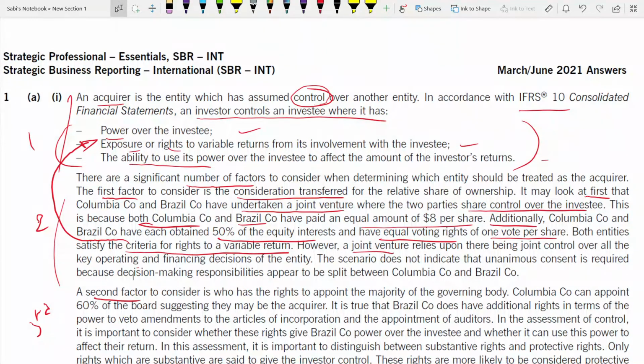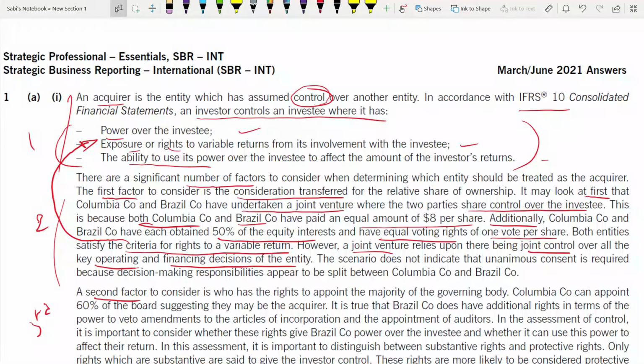Please understand this word. Joint venture is not about having equal. It also means that you should have joint control over key operating and financing decisions of the entity. That should be done jointly. The control should be joint control. Not that he has paid it, he also paid it, so both are same, that's why joint venture. Or he has contributed 50%, the other one also 50%, that's why they are joint control. No, they should have a joint control over the key decisions, operating as well as financing decisions.